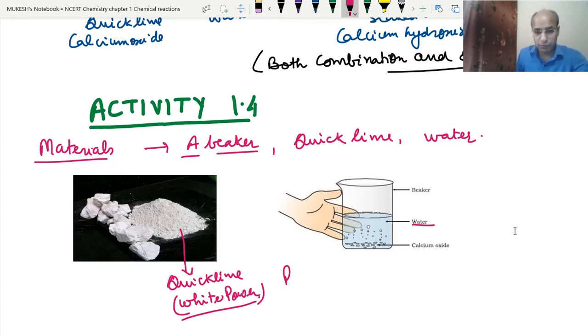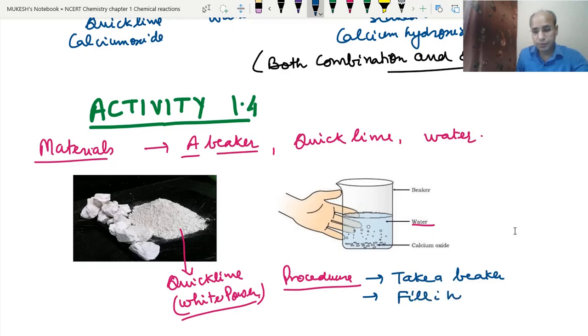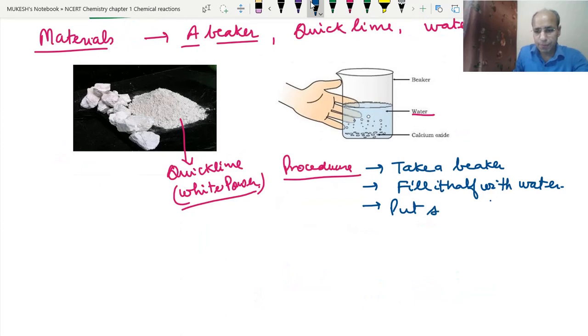What procedure will we apply here? Take a beaker, fill it half with water. Cold water is very good because heat will be developed. And put some quicklime in the water, slowly and slowly.